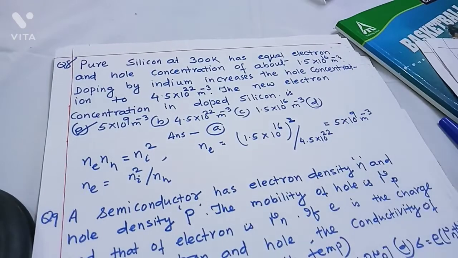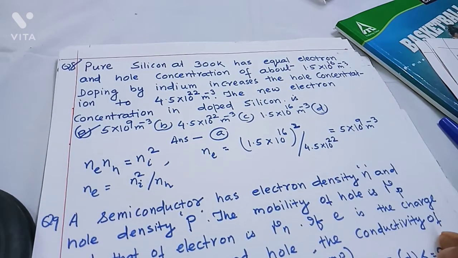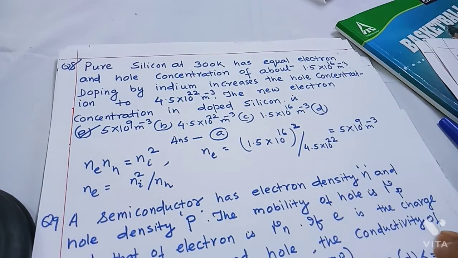Next question is, pure silicon at 300 Kelvin has equal electron and hole concentration of about 1.5 × 10^16 per cubic meter. Doping by indium increases the hole concentration to 4.5 × 10^22 per cubic meter. The new electron concentration in doped silicon is, there are three choices given.